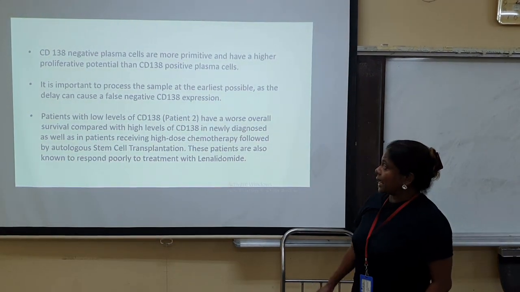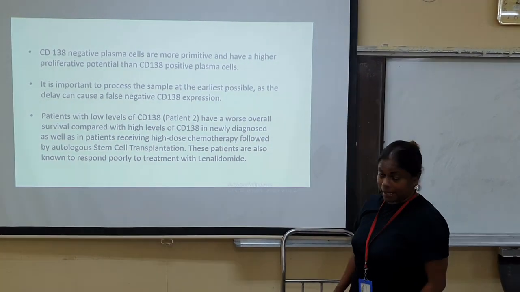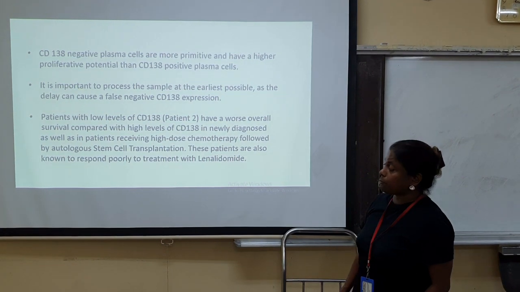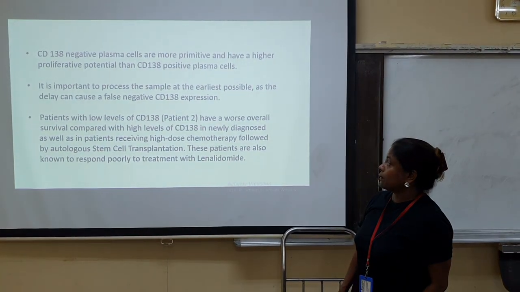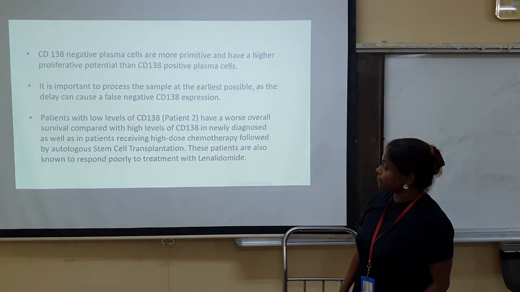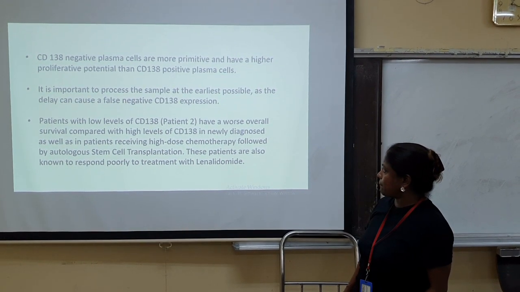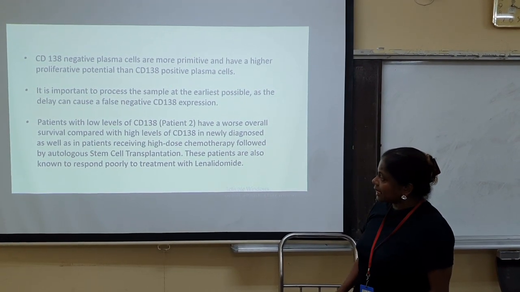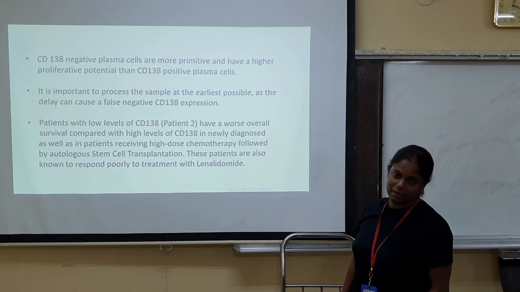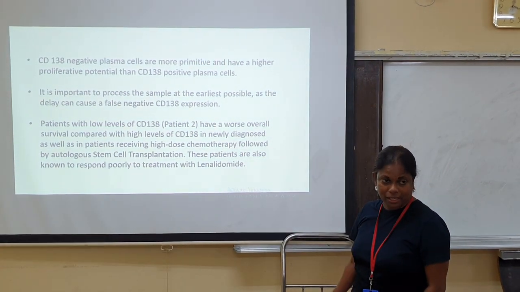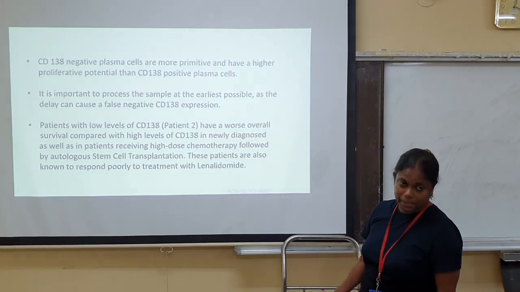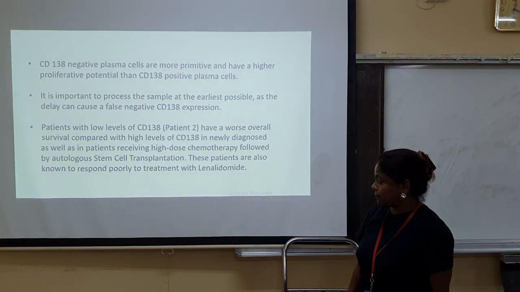CD138 negative plasma cells are more primitive and have a higher proliferative potential than CD138 positive plasma cells. It is important to process the sample as early as possible, as delay can cause a false negative CD138 expression, but as I mentioned earlier, we processed the samples on the day they were collected.